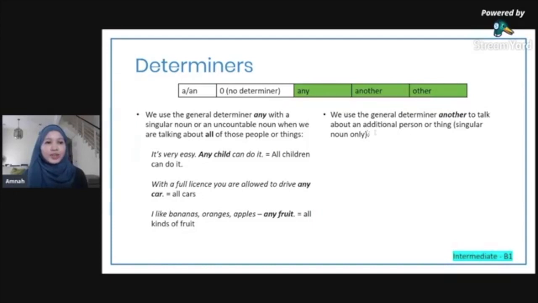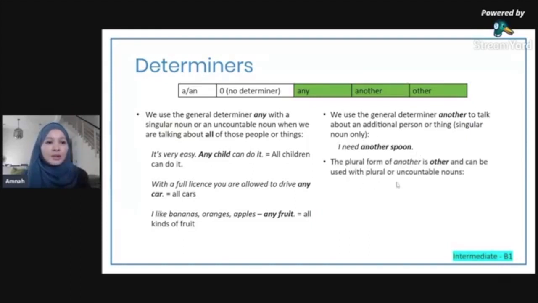Another is when you are talking about an additional person or thing, which is a singular noun only. So singular noun is the same as singular countable noun. Remember, we have two types of noun, countable and uncountable. Countable has singular and plural. Uncountable doesn't have plural and is usually not singular. So when I say singular noun, I mean singular countable noun. I need another spoon. See, you can't say I need another spoons. No, I need another spoon because you're talking about one thing.